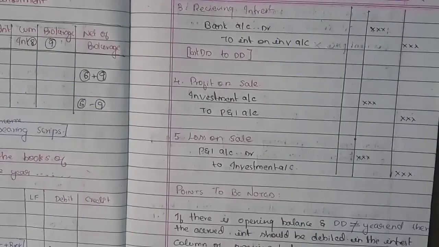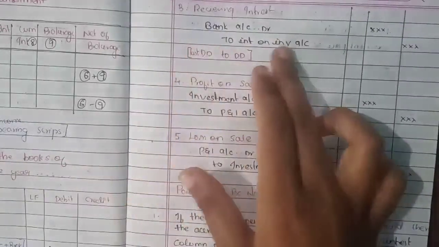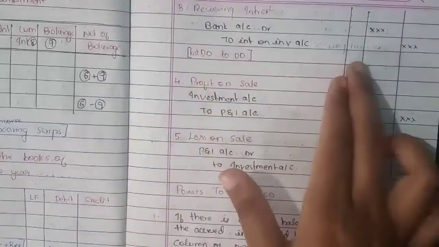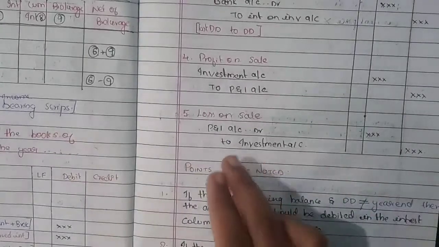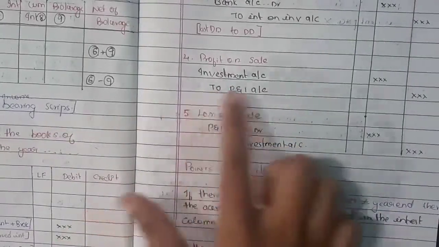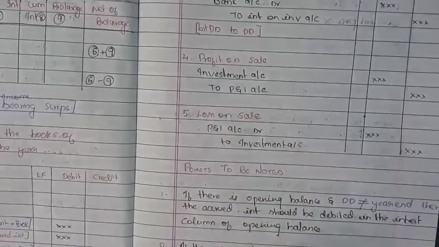Whenever you receive interest from the last due date to this due date, debit the bank account and credit the interest on investment account. Next, profit on sale of the investment. If you get a profit, debit the investment account and credit the P&L account. If you get a loss, debit the P&L account and credit the investment account.